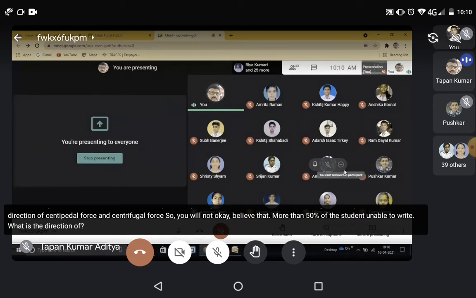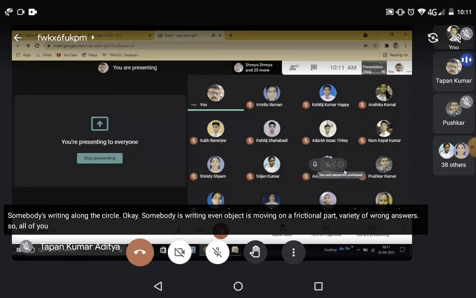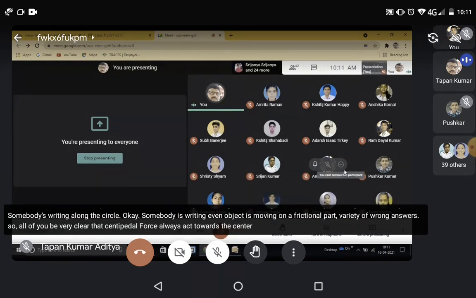Somebody is writing towards the tangent, somebody is writing outside, somebody is writing along the circle, somebody is writing if an object is moving on a frictional path. A variety of wrong answers. So all of you be very clear that centripetal force always acts towards the center of the circular path.